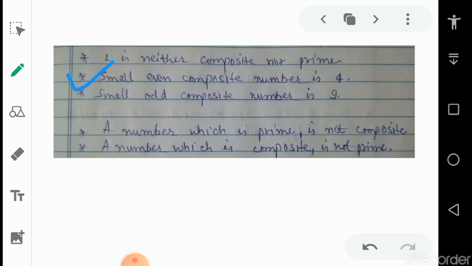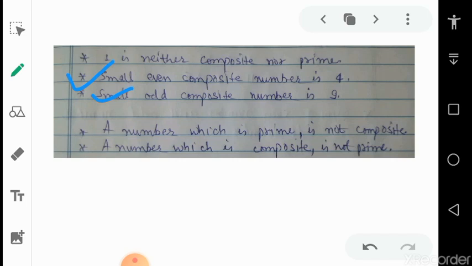Even though we have many composite numbers that are even, the smallest of them is 4, which is an even number and also composite. The smallest odd composite number is 9. We have many odd numbers which are composite, such as 15 and 27, but the smallest of them is 9.